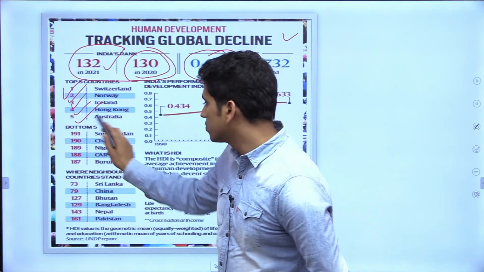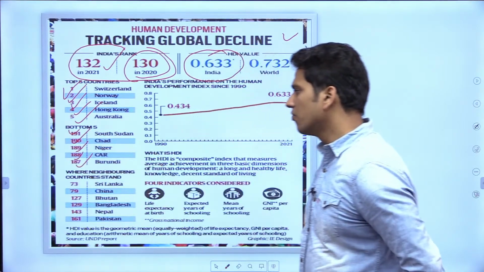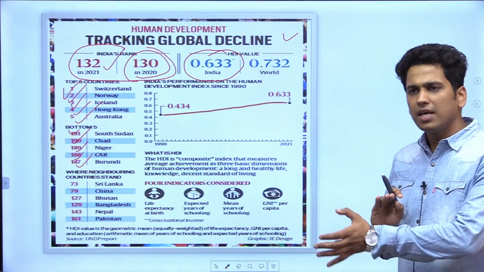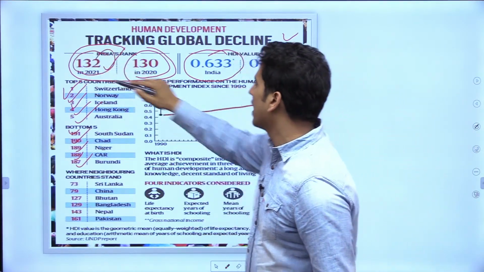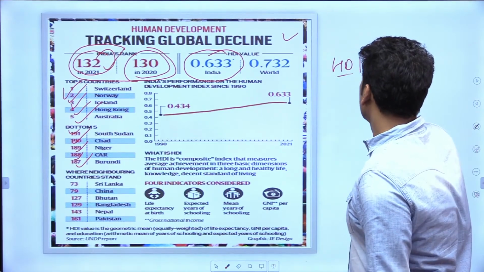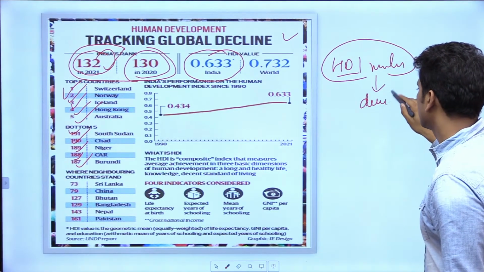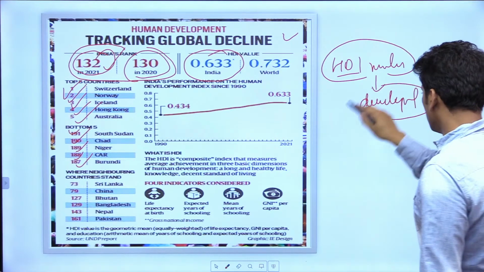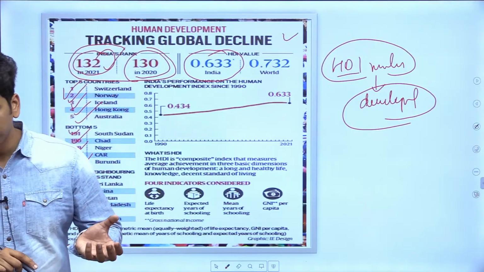Bottom 5: South Sudan, Chad, Niger, CAR and Burundi. So if we talk about India, they are lagging far behind in HDI numbers. These are the true development numbers, and we need to do more if we have to survive and grow more. Clear hai guys?